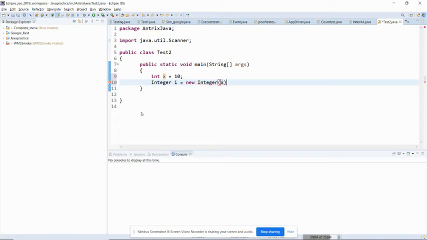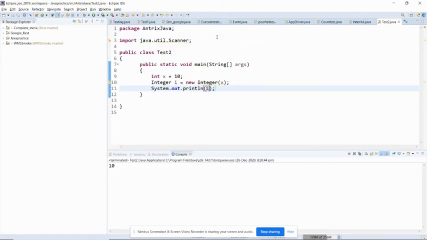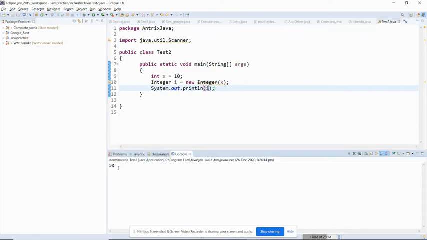So now the value of i is 10. Let me print this one, and you can see the output. The value of i is 10, meaning we have assigned the x value to it.